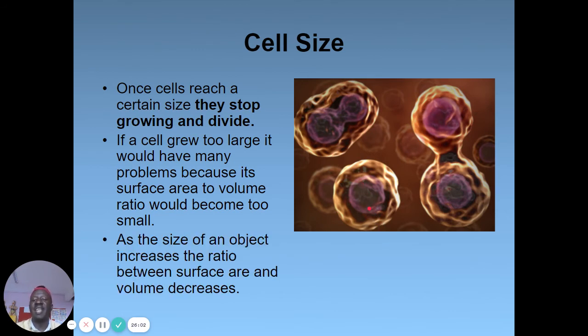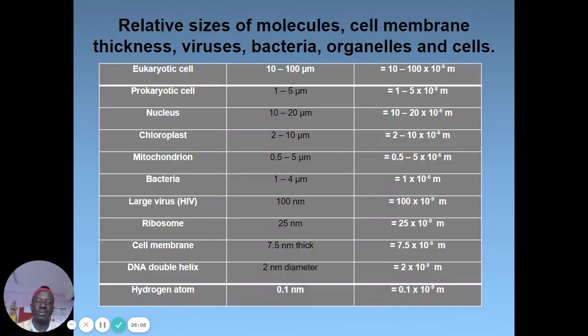Then, as the size of an object increases, the ratio between surface area and volume decreases, which makes it difficult for materials to enter. So the relative sizes of different molecules, cell membrane thickness, viruses, bacteria, and everything are all here.